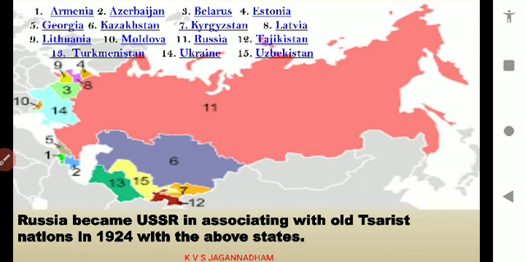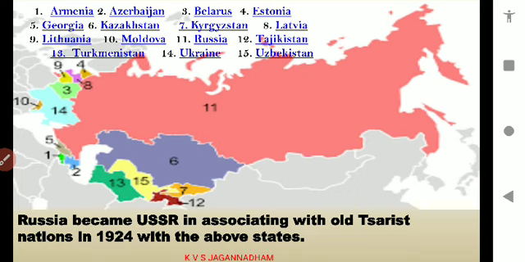Russia was a country before 1917 under the control of Tsars. Tsars means autocratic rulers. Tsar means an emperor who was an autocratic ruler. The last Tsar, or the last emperor, was Nicholas II. It comprised 15 states, divided into independent states such as Armenia, Azerbaijan, Belarus, Estonia, Georgia, Kazakhstan, Kyrgyzstan, Latvia, Lithuania, Moldova, Russia, Tajikistan, Turkmenistan, Ukraine, Uzbekistan. So 15 states were there.